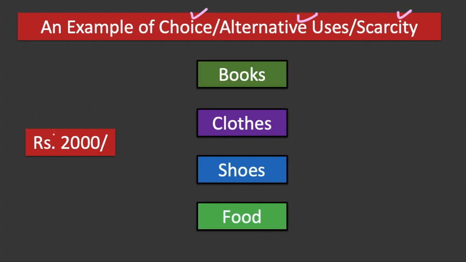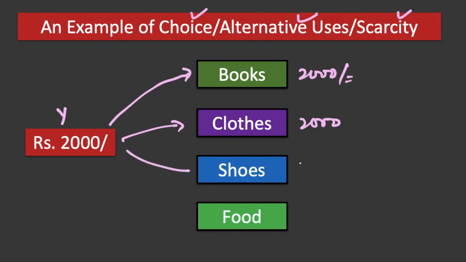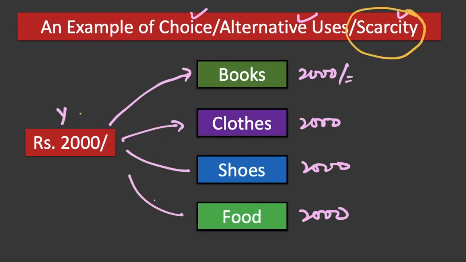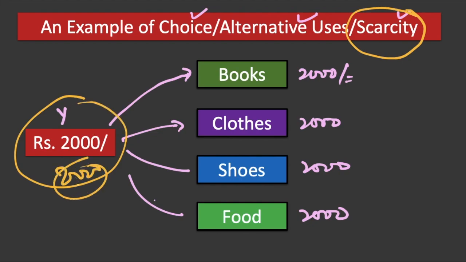If you have a limited income, for example 2000 rupees, you may buy books worth 2000, or clothes worth 2000, or shoes worth 2000, or food worth 2000. So obviously you have to make a choice. Why? Because your resource is scarce. Had you 8000 rupees, you could buy all four, but still you can only buy these four, not more than that.